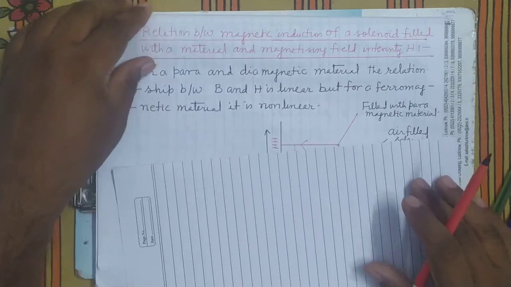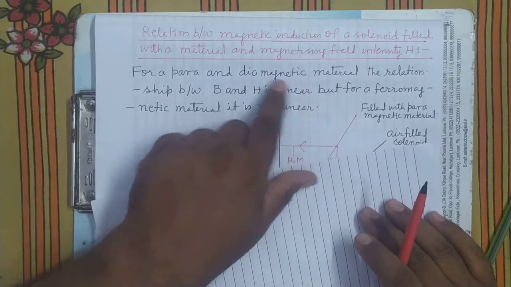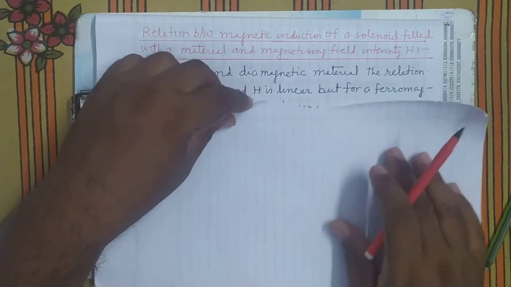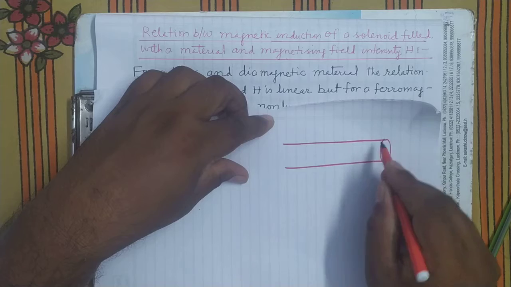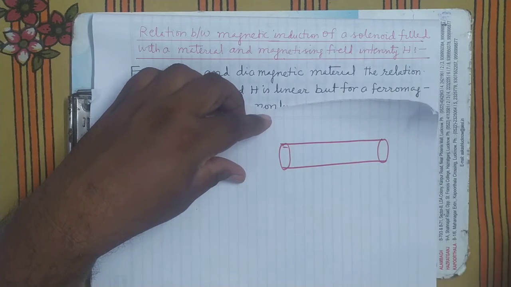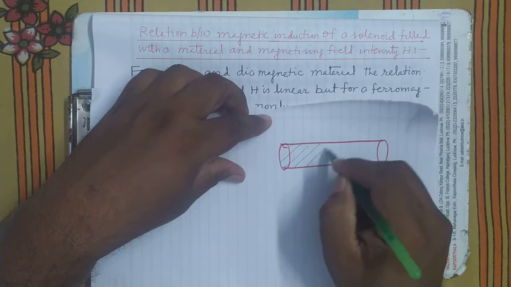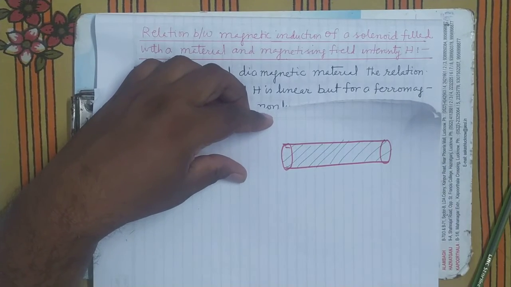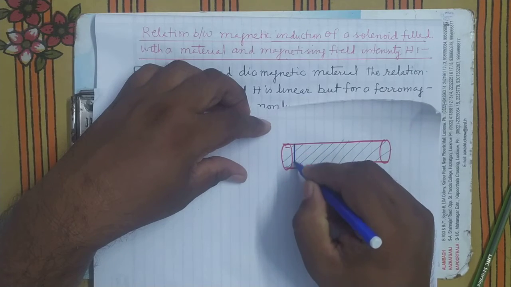Here you have to find the relation between the magnetic induction of the solenoid filled with material and the magnetizing field intensity. Now see here, this is a solenoid and you have filled it with some magnetic material. And there are the windings of insulated copper wire.